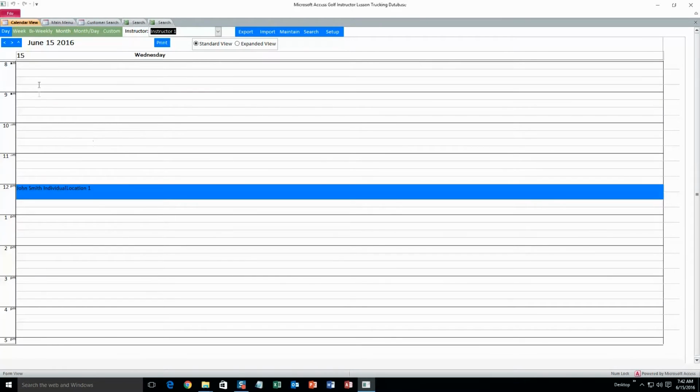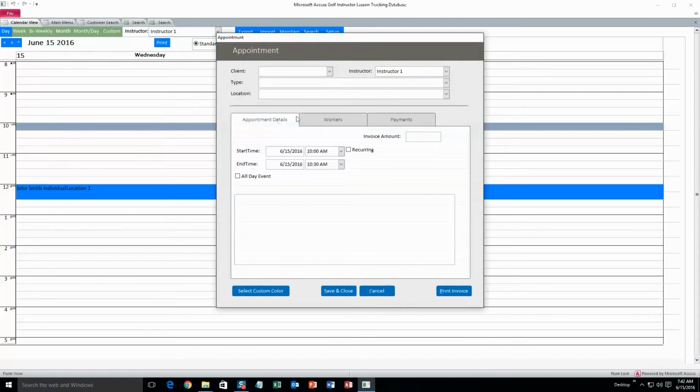So just to make sure that it did work, let's go and make another appointment and look at location. So great, location 3 changed to golf course, and then we added driving range. And it looks a little out of order. That's just because it automatically made it alphabetical order.